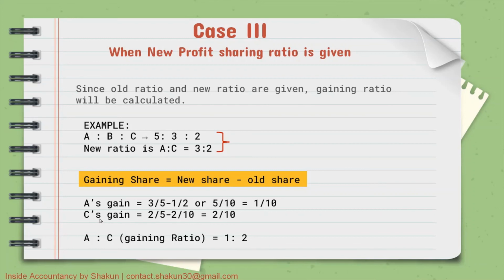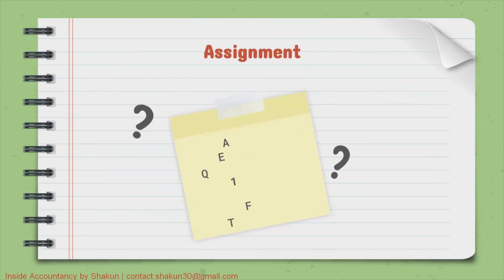Now C's gain is equal to his new share, that is 2 by 5, minus his old share. C's old share is 2 by 10. So 2 by 5 minus 2 by 10 gives us 2 by 10. Therefore, the gaining ratio between A and C is 1:2. So since the new ratio was already given in the question, we do not need to calculate the new ratio again. So these were the three cases relating to the calculation of gaining ratio and the new ratio.